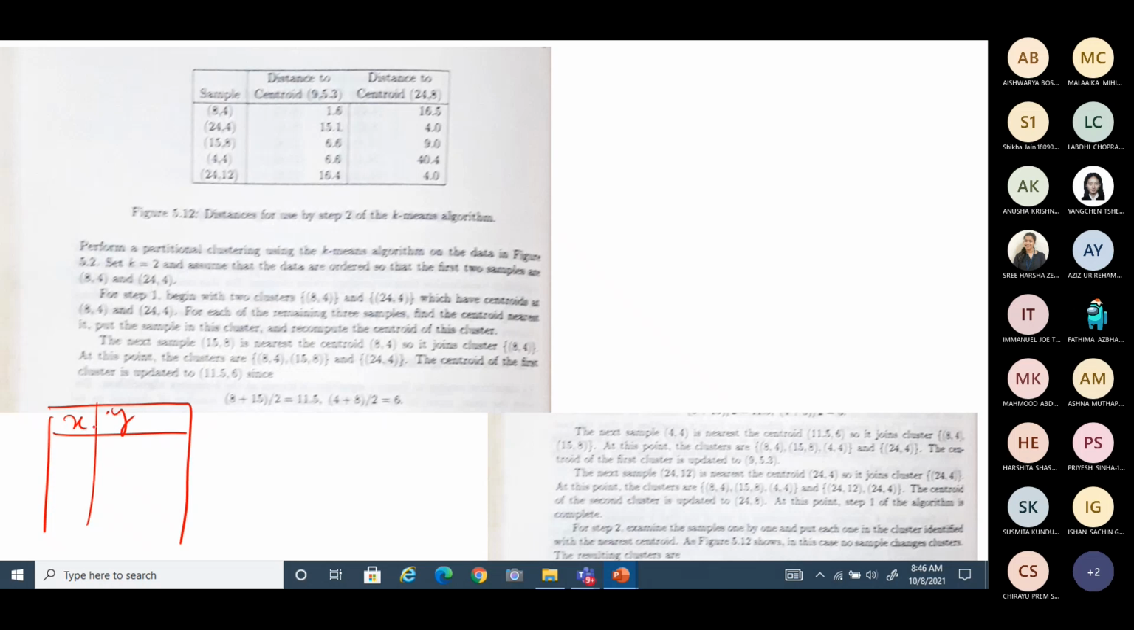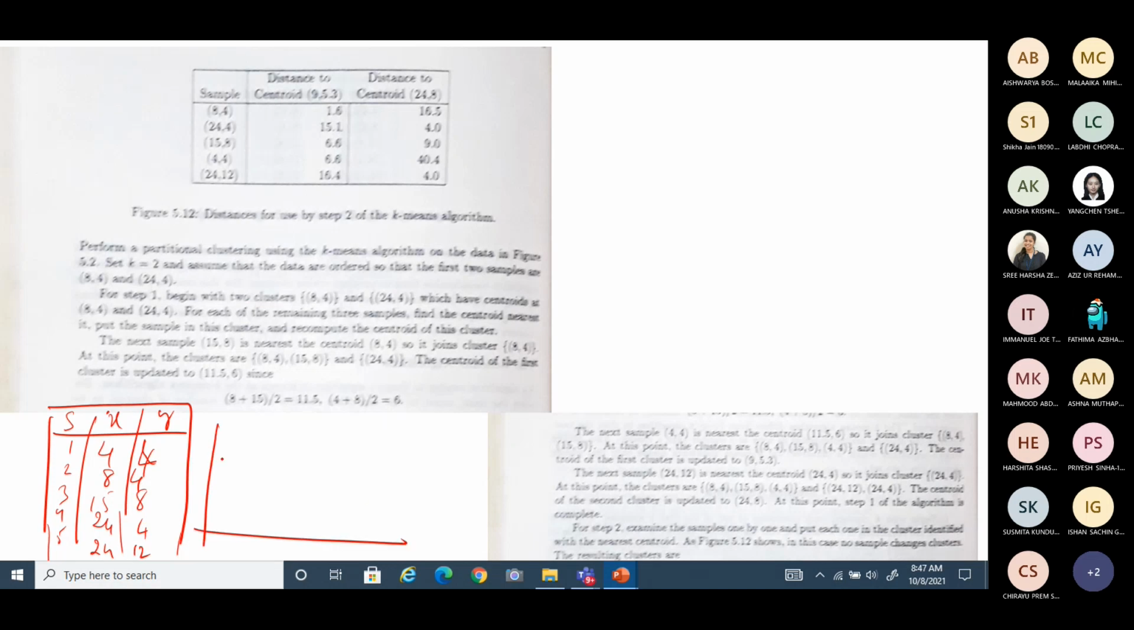X, Y samples: 4, 4; 8, 4; 15, 8; 24, 4; 24, 12. It is not essential to take the same example, but just for simplicity I am following their example. So these are the 5 points given in the example.